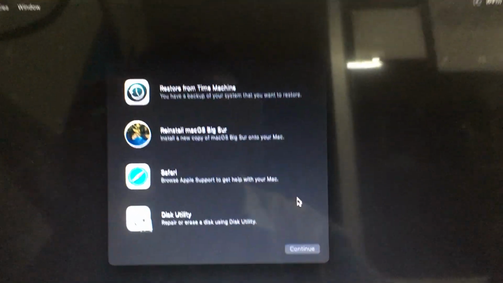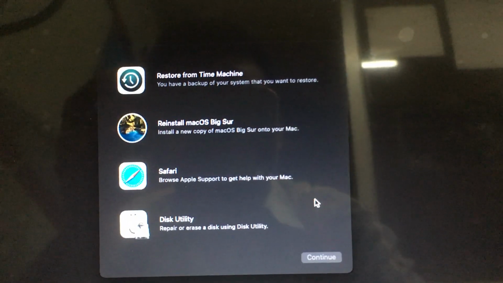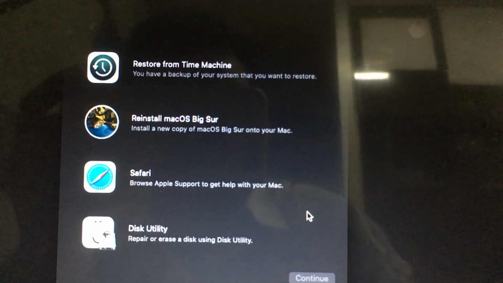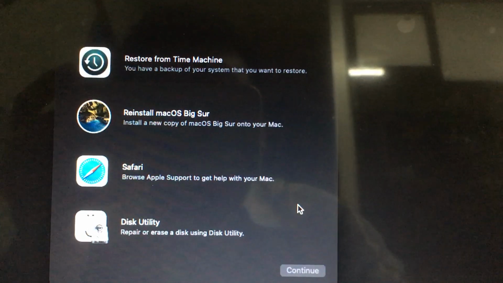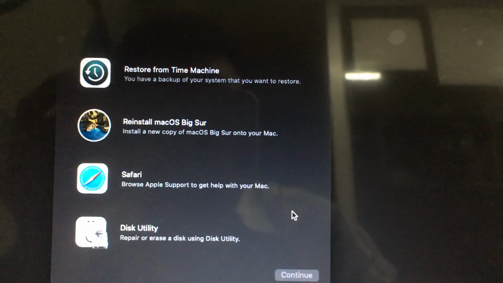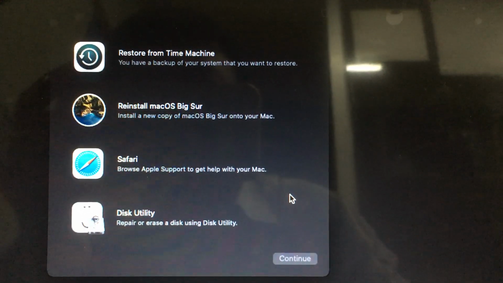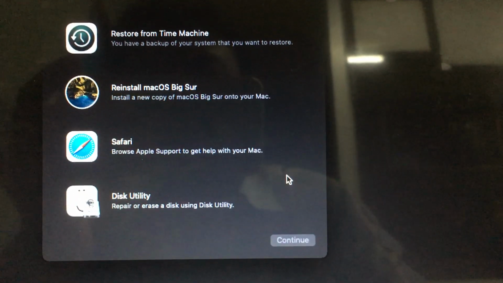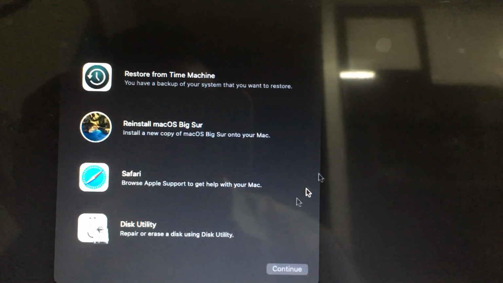After this, you will get one window called reinstall Mac OS Big Sur. If you want to install a new copy of Mac OS Big Sur onto your Mac, if you want to reinstall the Mac OS with the factory settings, you have to select this option.